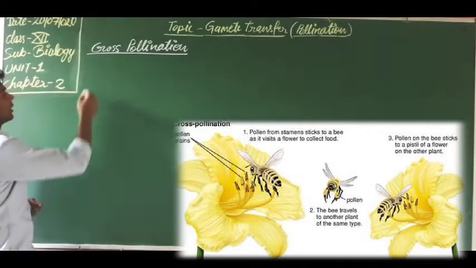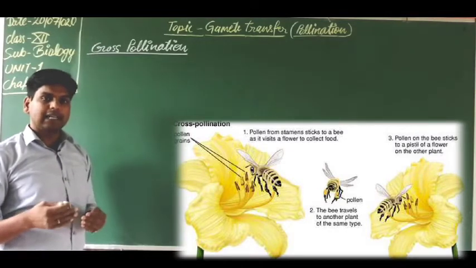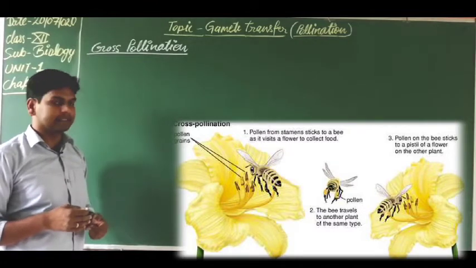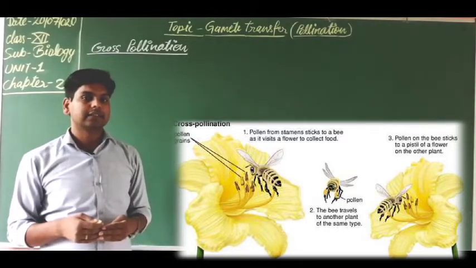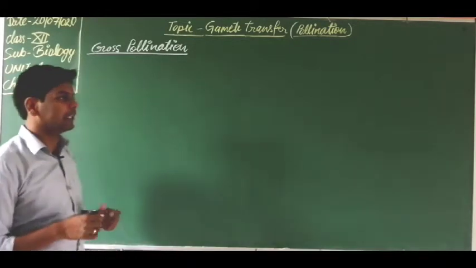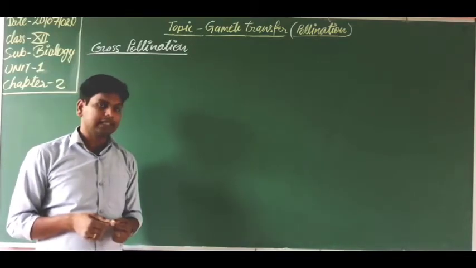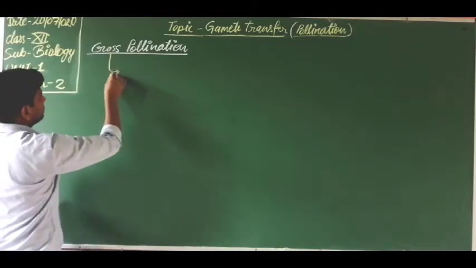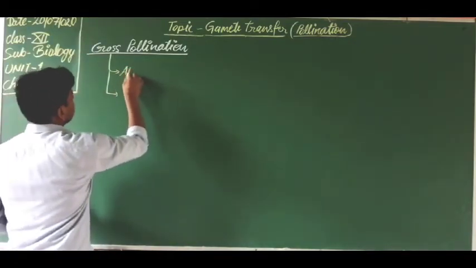So here, students, cross-pollination occurs with the help of external agents, which are also known as pollinating agencies. What are the pollinating agencies and pollinating agents? Let's discuss it in detail. Cross-pollination occurs by two agencies. One is the abiotic agency,